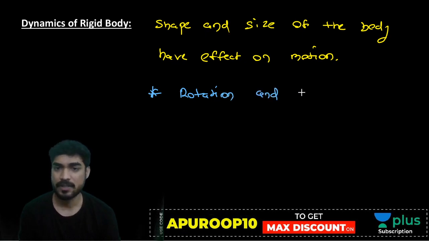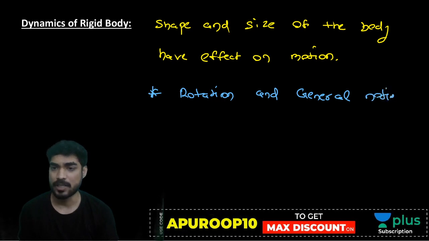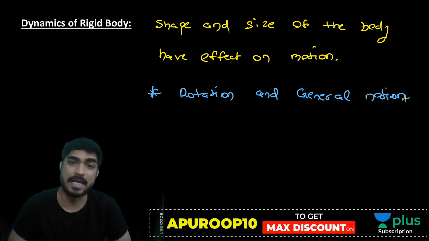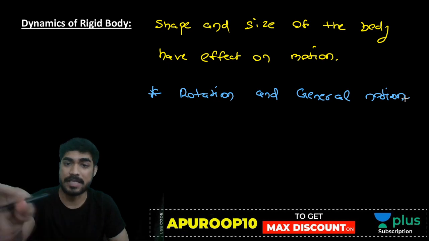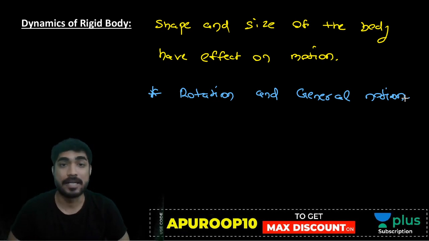Examples are rotation and general motion. So in translation motion, even if you consider the body as a particle, no problem. But in rotation and general motion, you can't do that. You can't assume that the body is a particle. You have to consider the shape and size of the body. So is it clear to every student?